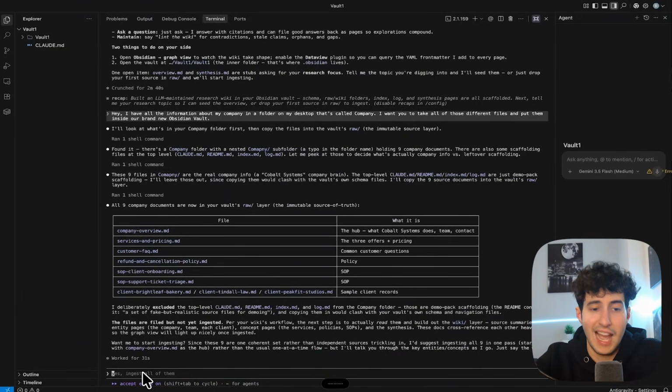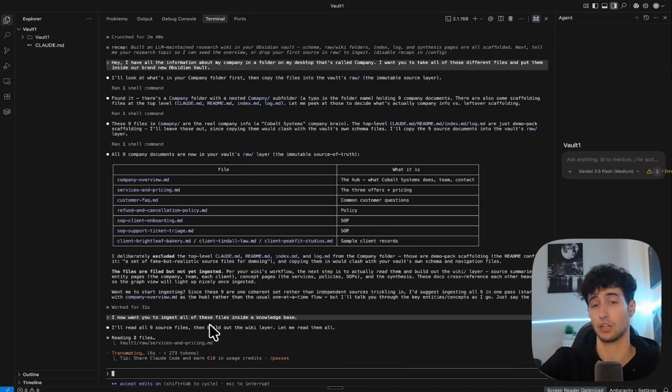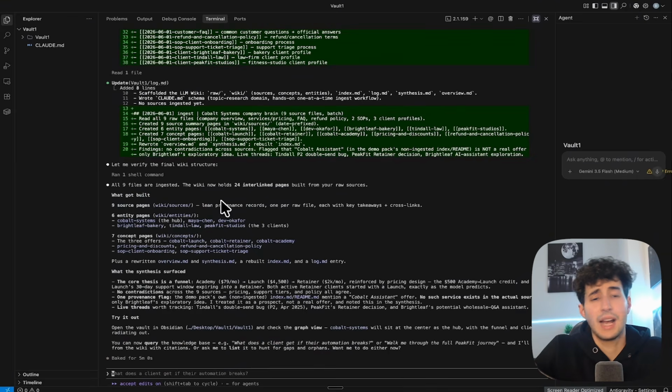So to actually connect them, we simply need to come back over to Claude Code and say something like, hey, now I want you to ingest all of these files inside our knowledge base, and send over this prompt. So now Claude Code is going to analyze these files, figure out the exact content that they have inside, and then it's going to successfully connect them to our current knowledge base. And it is also going to update any of our current files that have something contradictory. And boom, as you can see, Claude Code just finished ingesting all of these pages.